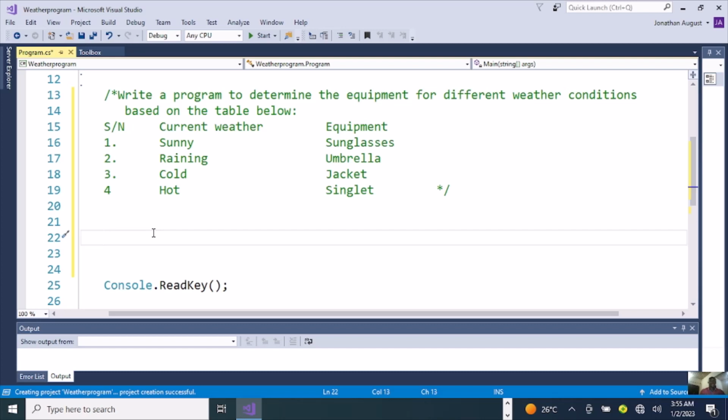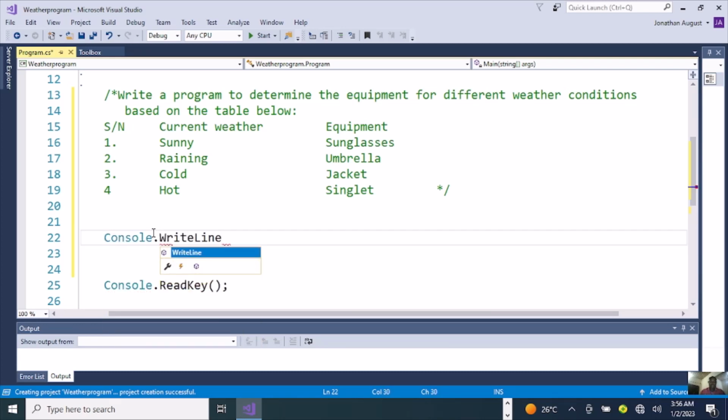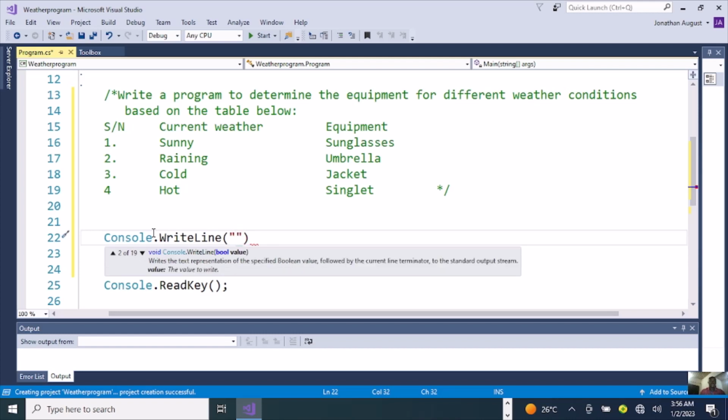First of all, I'm going to write Console.WriteLine, then open bracket, close bracket. You can add your double quotation sign and write the words: Enter current weather condition.